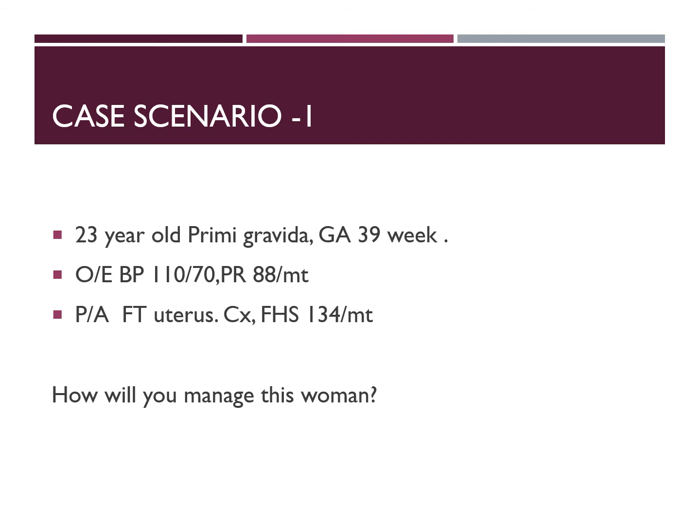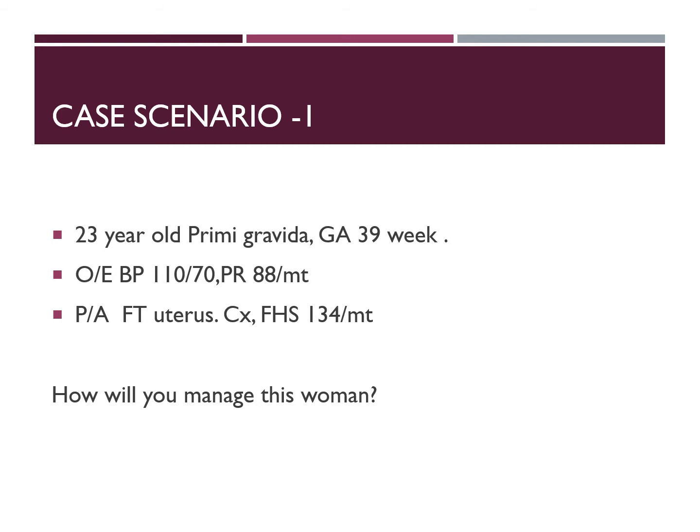On examination, BP was 110/70, pulse rate 88 per minute. Abdominal examination shows a full-term uterus, cephalic presentation, and fetal heart rate 134 per minute. How will you manage this woman?